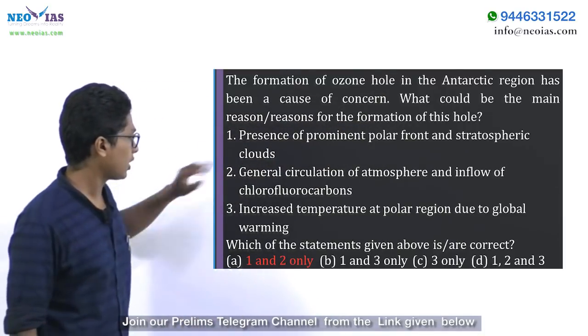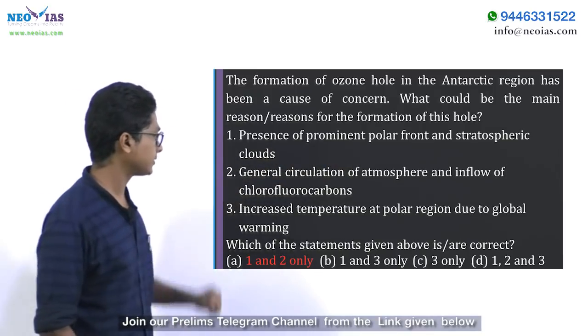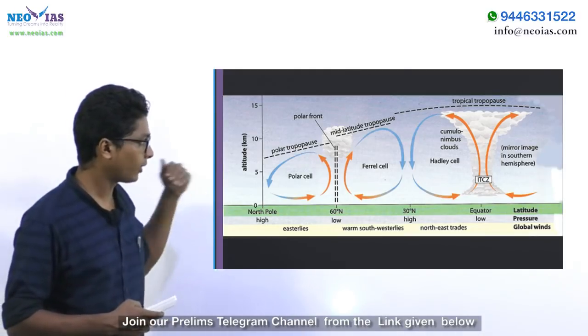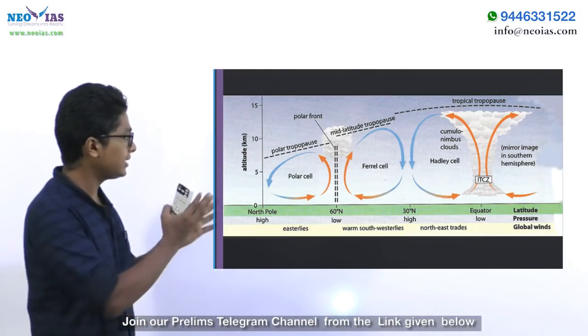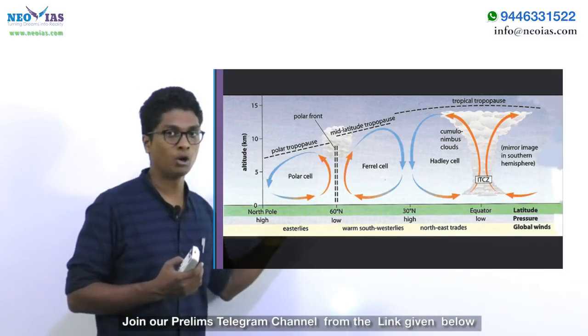So, we have been given three options here. The first one, the presence of prominent polar front and stratospheric clouds. What we mean by polar front, it's a region in the mid-latitude region more near to the subtropical low pressure belt.